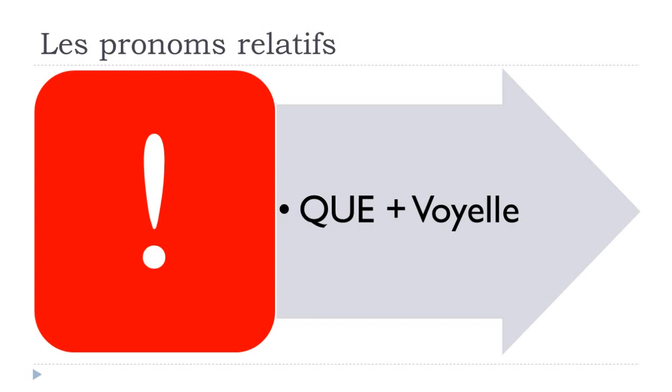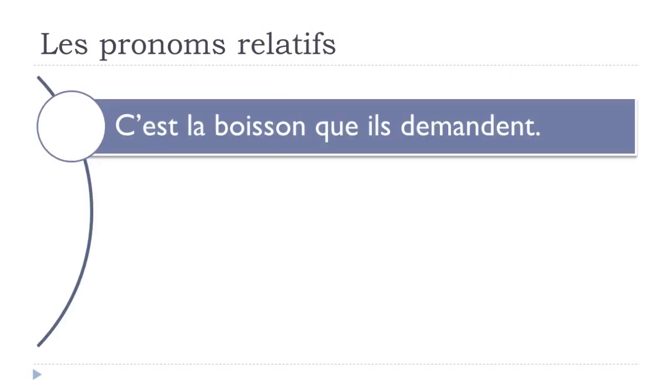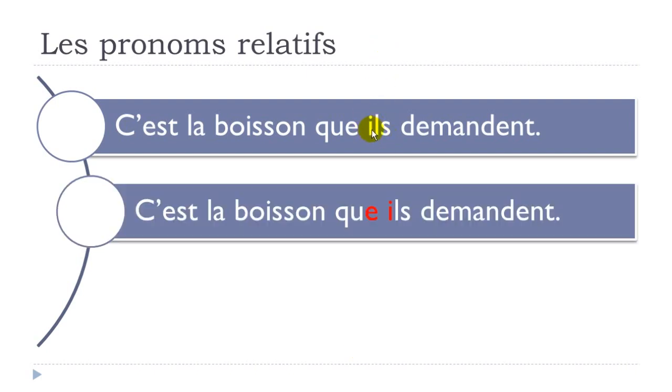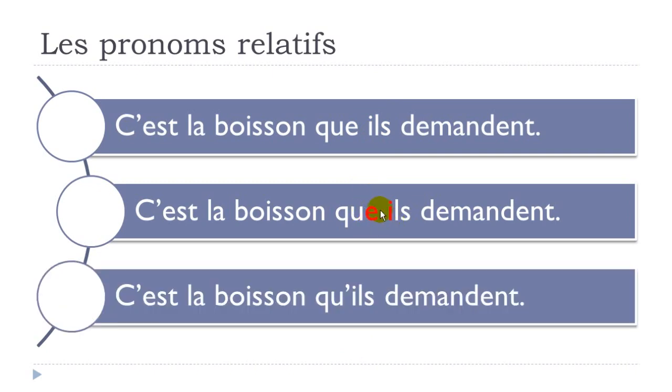And then the last tricky thing with que is if you put something after it and it's a vowel. So remember, as usual in French, when we've got this and something after, so a vowel, they don't really get along. So the rule is that you should take away, okay? So it will go like that.